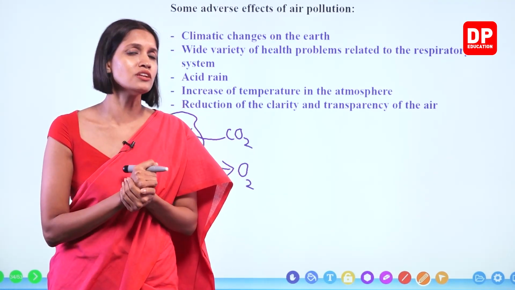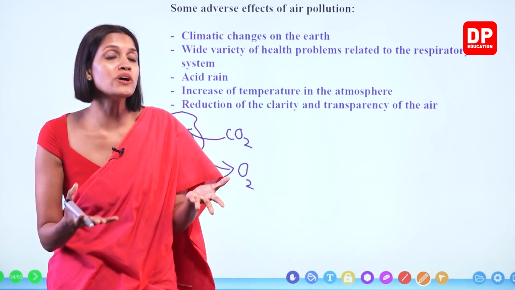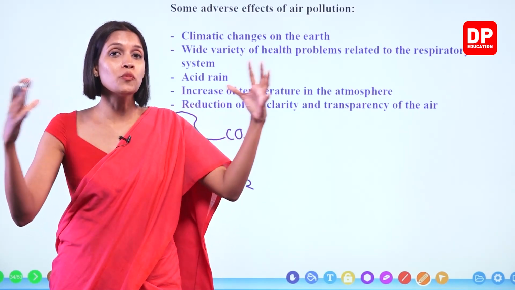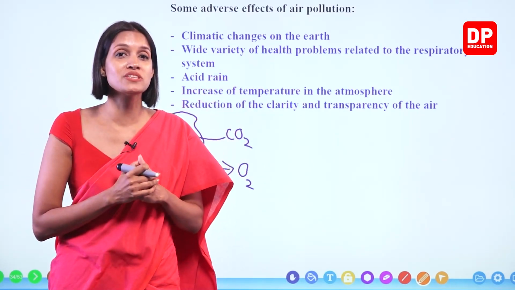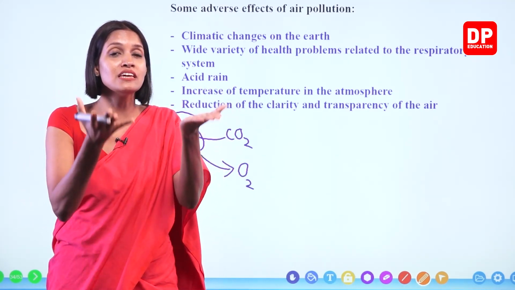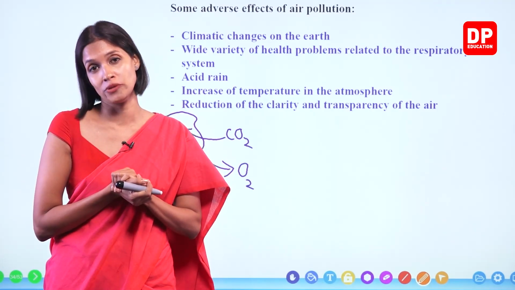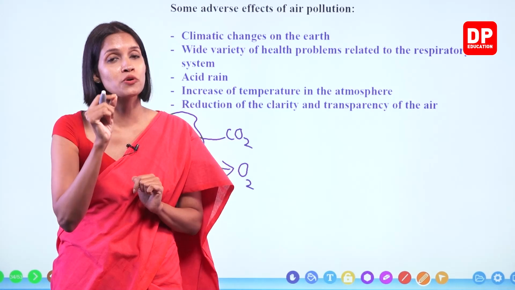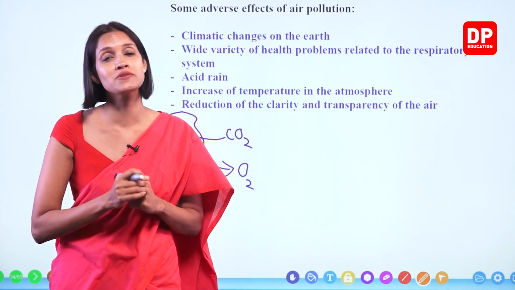But what do you think will happen if too much carbon dioxide is present in the atmosphere? It will trap more and more heat coming from the sun, and therefore the Earth's temperature will unnecessarily increase. This is known as global warming, right? The main gas in the atmosphere that causes global warming is carbon dioxide gas.